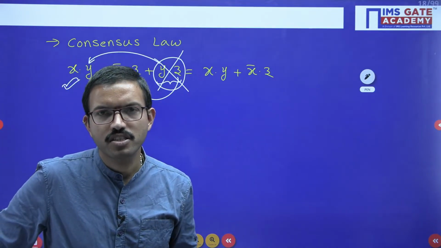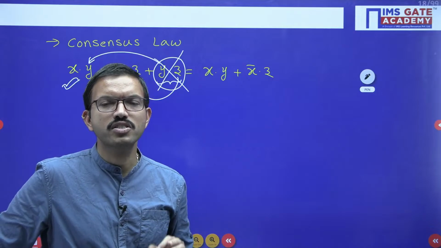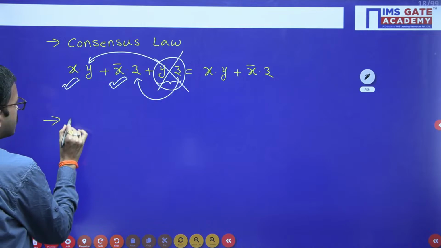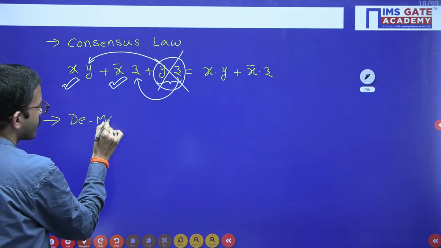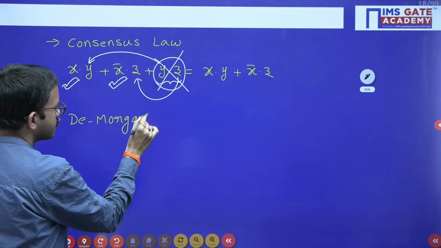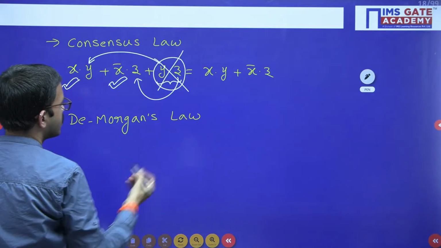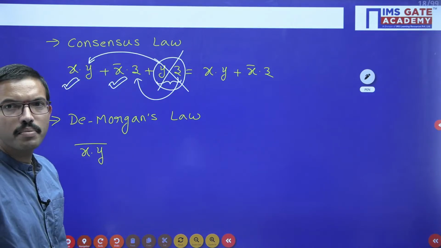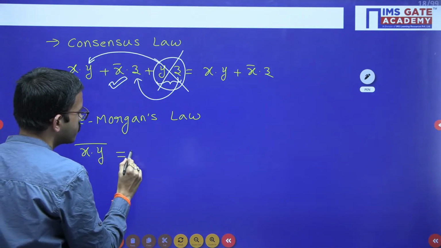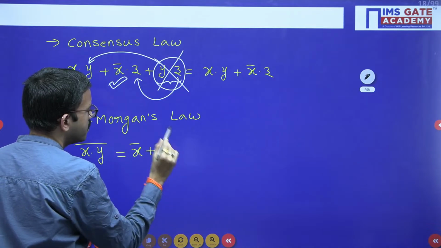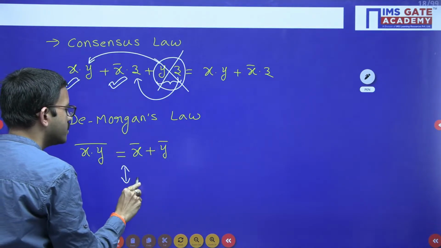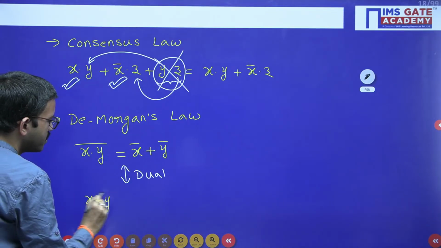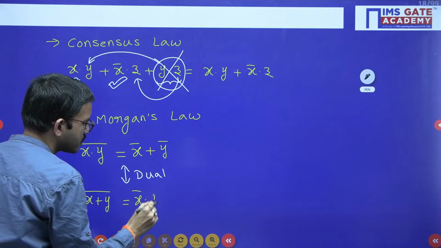you are doing the simplification of any Boolean function. But whenever you are supposed to find the complement of any Boolean function, that time we can use De Morgan's law. So De Morgan's law we can use whenever we are supposed to find the complement of any function. So (xy) bar is equal to x bar plus y bar. So just apply dual to this one. You will get (x plus y) whole bar is equal to x bar and y bar.